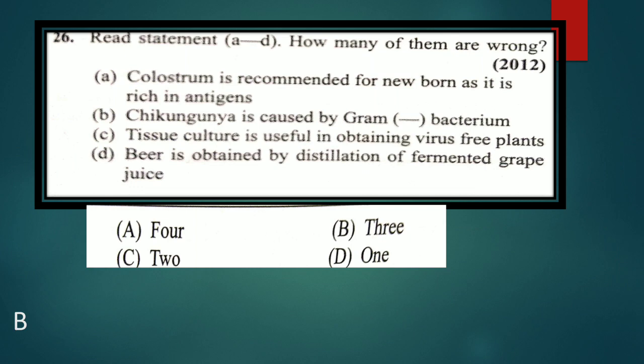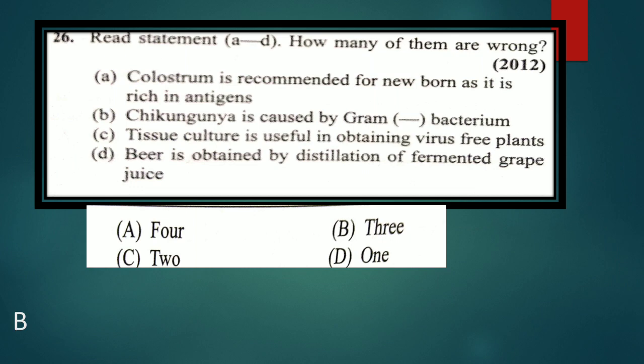The first initial milk produced from the mammary glands of the mother, where she is going to feed a child, is called colostrum, and that is rich in antibodies, not antigens. The sentence is wrong.